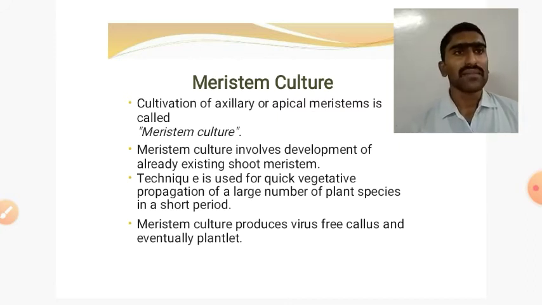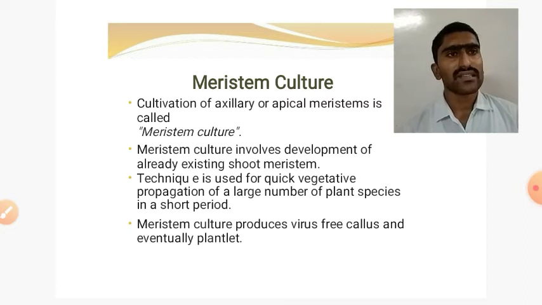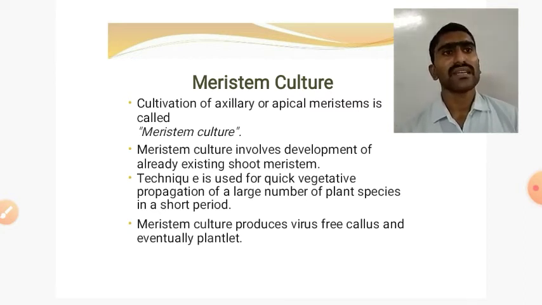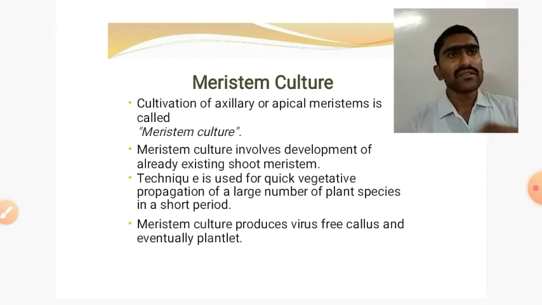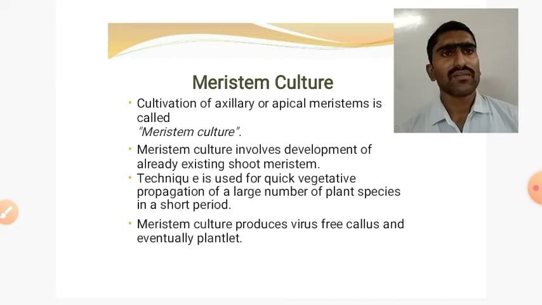How does the meristem culture produce virus-free plants, or why is meristem culture known as virus-free culture? Okay, because for penetration, a virus has to cross the many layers that cover the meristem. Suppose we take the example of a banana sucker.